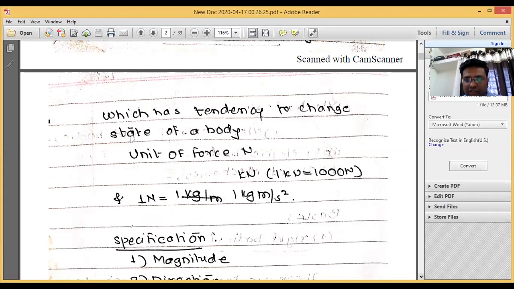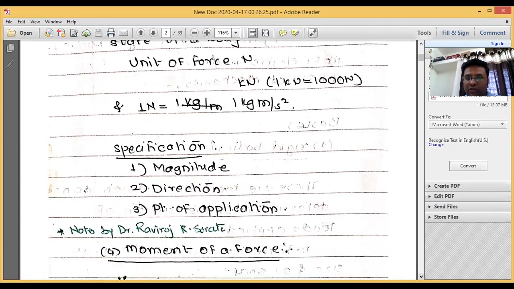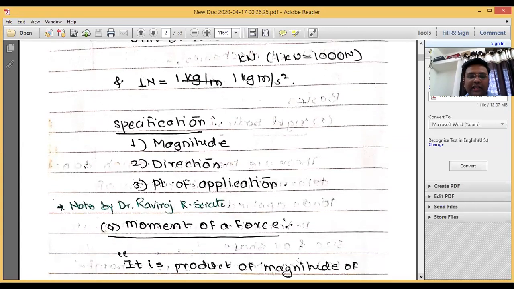1000 Newton is equal to 1 kilonewton, and 1 Newton is equal to 1 kg meter per second square. So accordingly, the unit of the force is Newton or kilonewton. What you have to learn by heart, first, is the definition of the force. Anything that tends to change the state of rest of the body is called force, number one. Number two, the force is a vector quantity. Number three, the unit of the force is Newton. 1000 Newton is equal to 1 kilonewton.